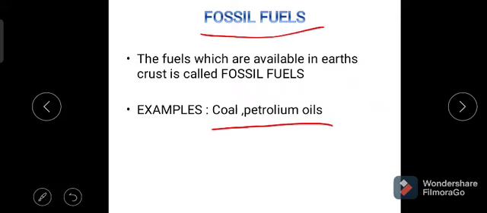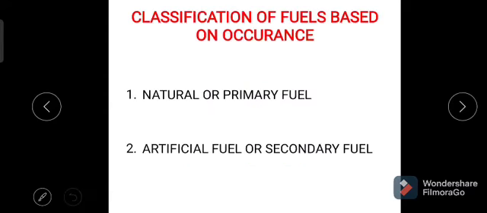Now let us see the classification of the fuels based on occurrence, meaning the availability of the fuels. Due to availability of the fuels, there are two types. One is natural or primary fuel, and the second one is artificial or secondary fuel.